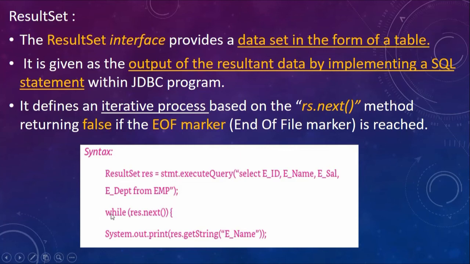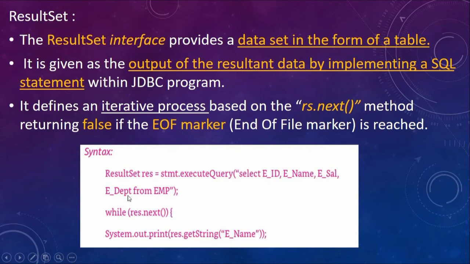So what I do, I am using a while loop here and I am saying while res.next, that means while the result set object res has more values to retrieve, or there are more values which are still to be printed based on how many tuples are returned. While this is true, I am simply printing System.out.print res.getString(ename). So I am printing ename, employee name, and there is a closing bracket. So it will print the names of all the employees where